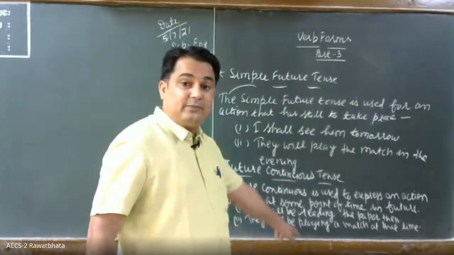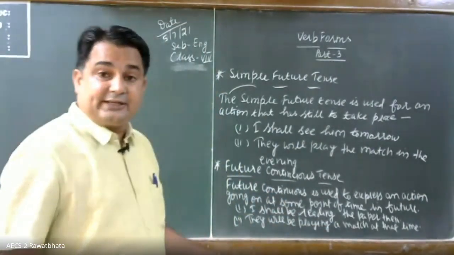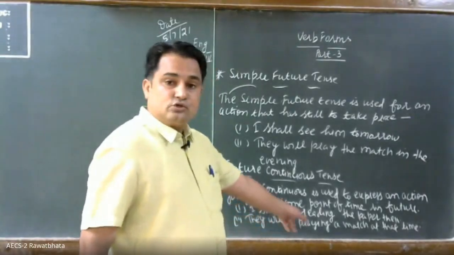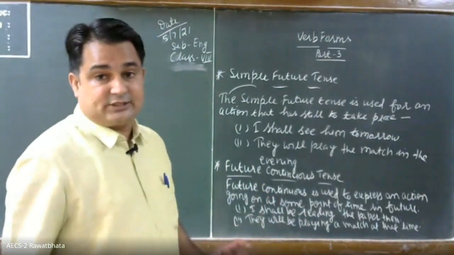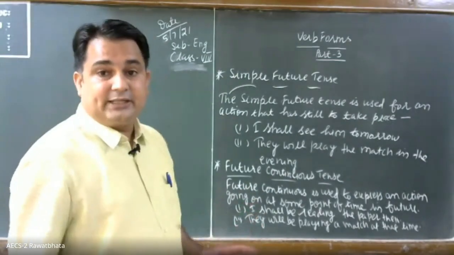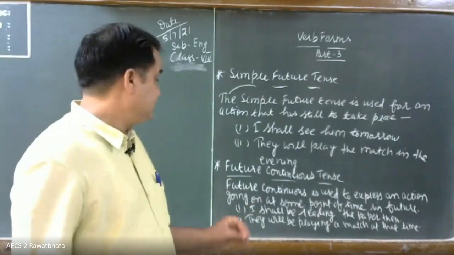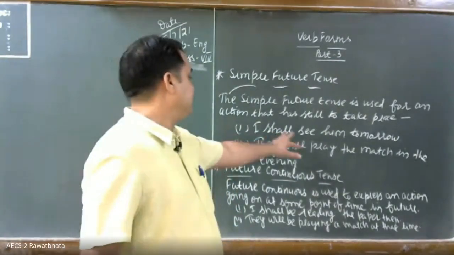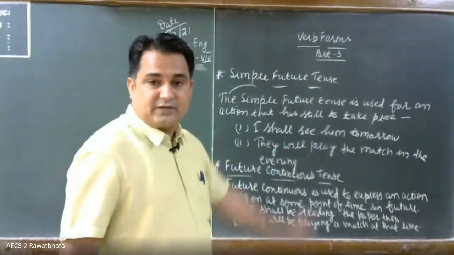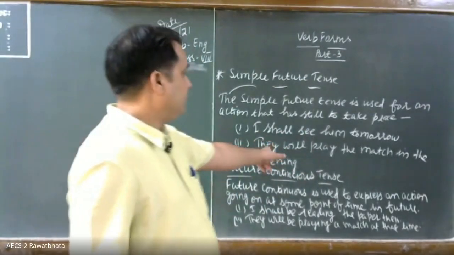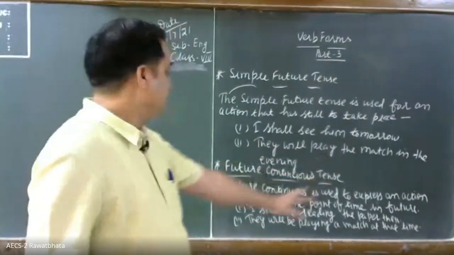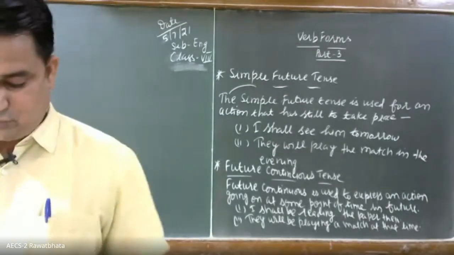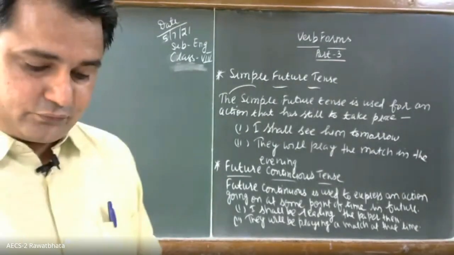What is used? Will be. Will be is used to indicate continuity of the work in future. Shall be, will be plus ing indicates the future continuous. In simple future, it is shall or will plus the first form of the verb, and here it is will be plus the ing form of the verb. Okay, so you write it. Then we will move to the next.